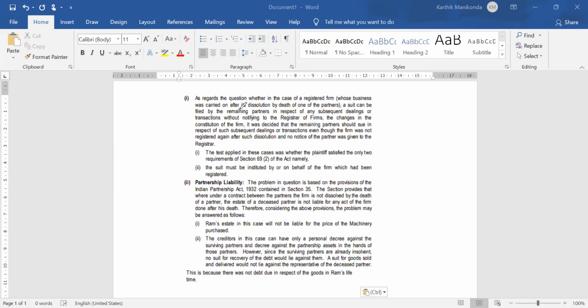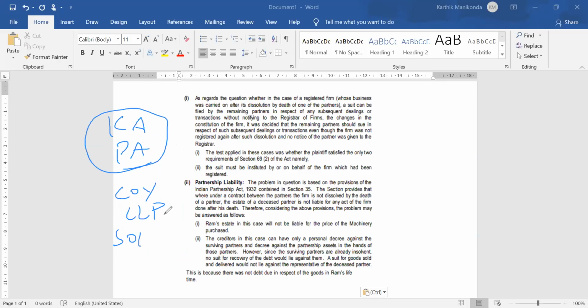So that's it. That is what we are discussing in today's class. If you see, we are done with Contract Act. We are done with Partnership Act. Indian Contract Act and Partnership Act is over. We still have Companies Act, LLP, and Sale of Goods Act. I will take them in the same way how we took these 3 chapters.